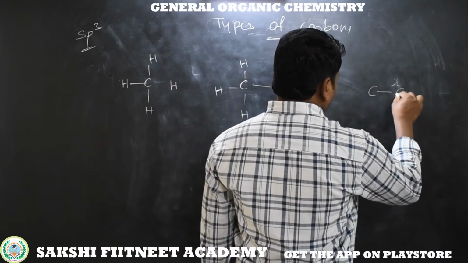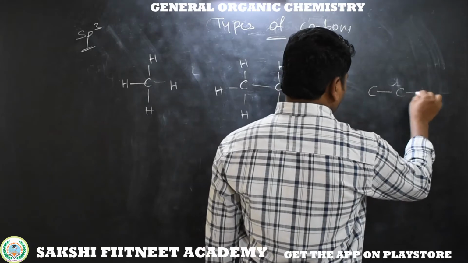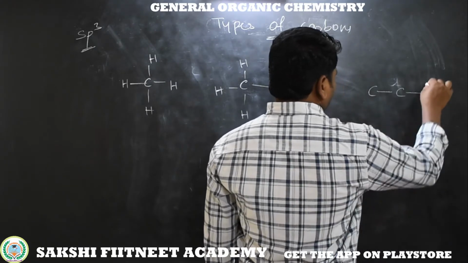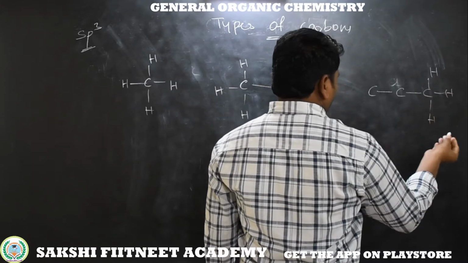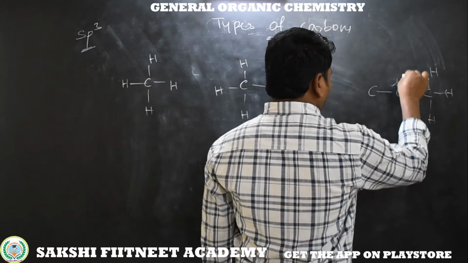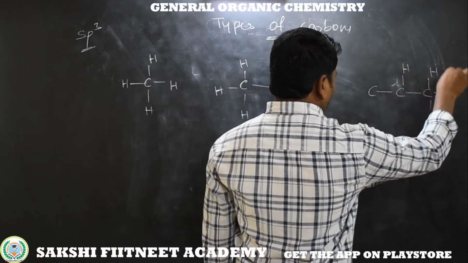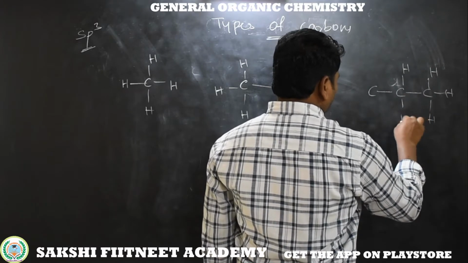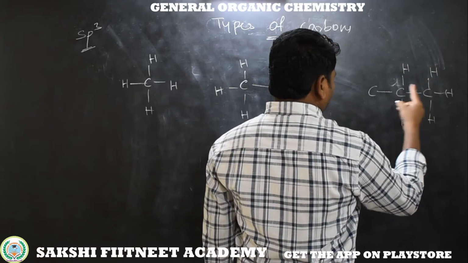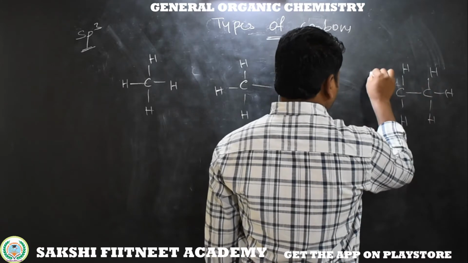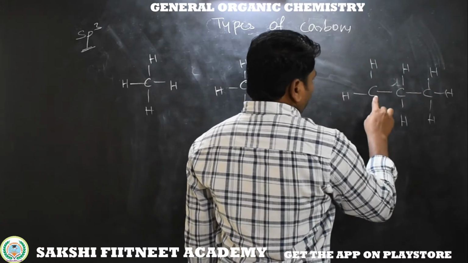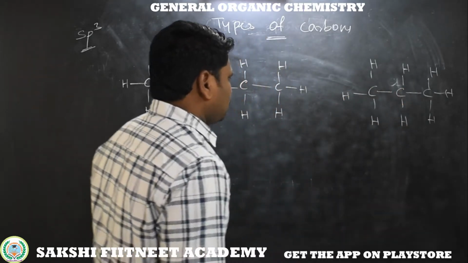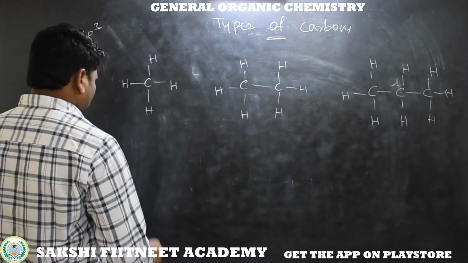Next, this carbon is bonded to the next carbon and to the next carbon. Now this terminal carbon has three hydrogens. We know around the carbon there should be four bonds: carbon to carbon, and the remaining are hydrogens. Around this carbon we have one carbon here, one carbon here, and the remaining two are hydrogens. Now this terminal carbon is bonded to a carbon and has three hydrogens.